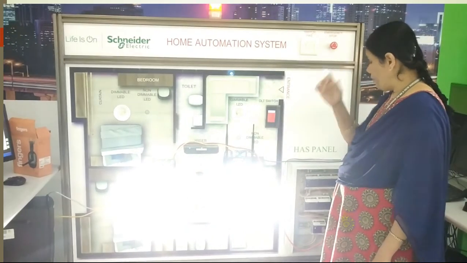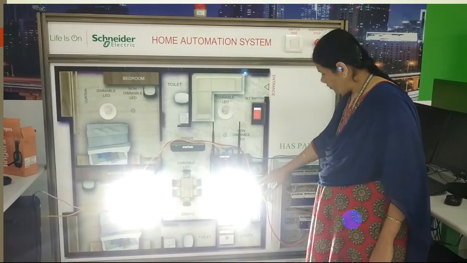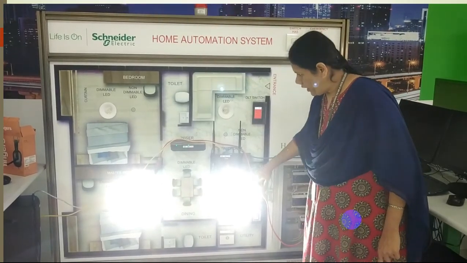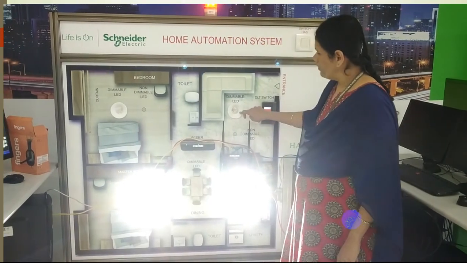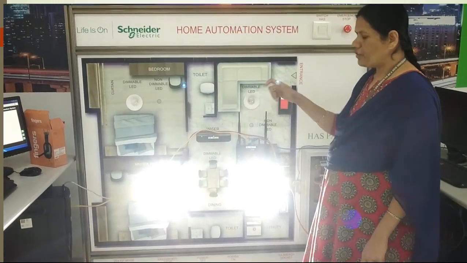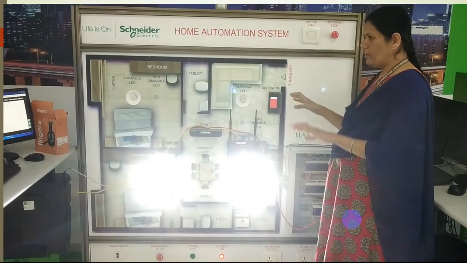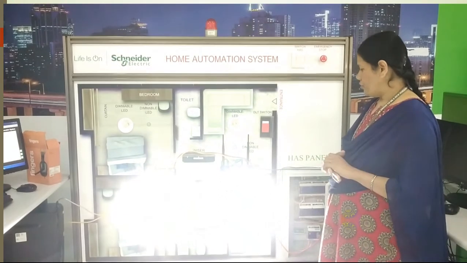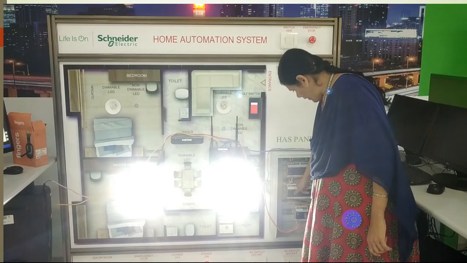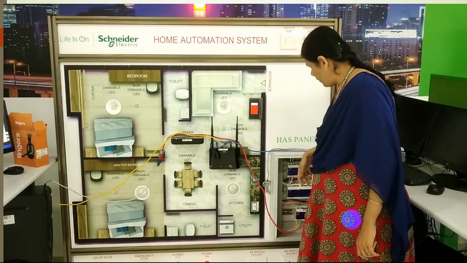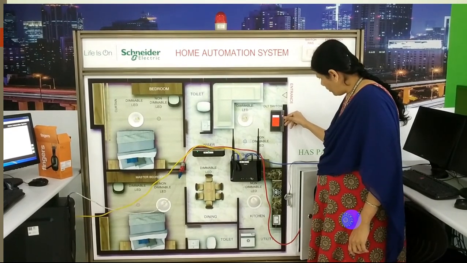From the system we are changing the lighting control. These two are non-dimmable. For dimmable LEDs, we can change the brightness of the LEDs. That is also possible with the program, that is the automation program. We can switch off manually. Here you have the switching arrangements. This is for the kitchen.